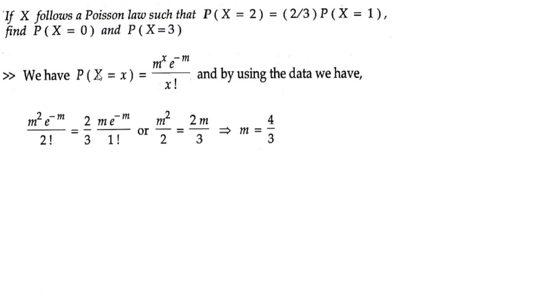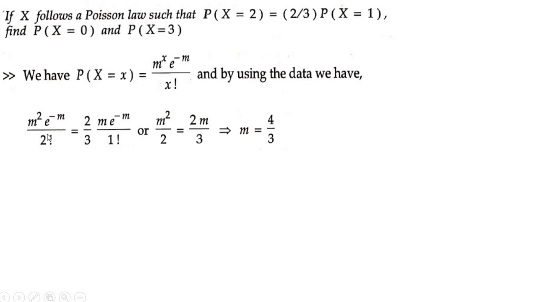Yeah, so here you get P of x is equal to 2. This is P of x is equal to 2 by 3 into P of x is equal to 1. Substitute x is equal to 1 in P of x. You get m to the power 1 into e to the power minus m by 1 factorial. What all gets cancelled here? 2 and 2 will get cancelled because 2 factorial is 2. So 2 and 2 will get cancelled. E to the power minus m, e to the power minus m will get cancelled. 1 m towards the left hand side will get cancelled with the right hand side m.